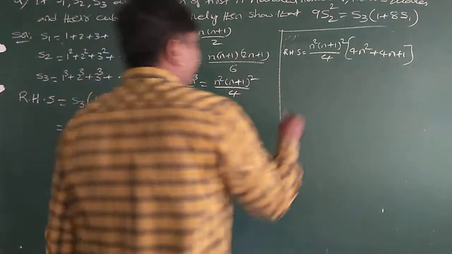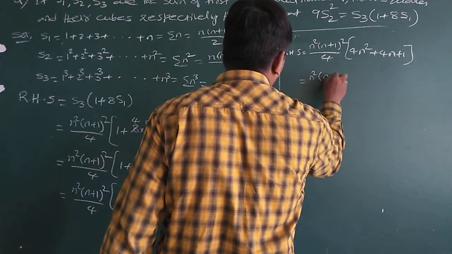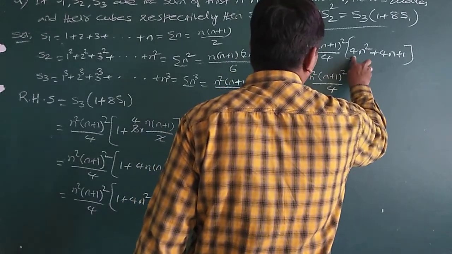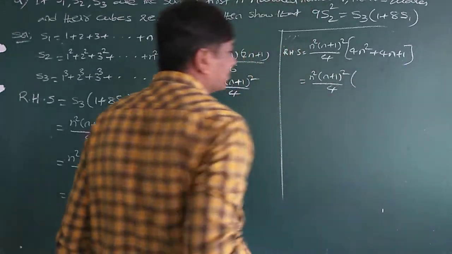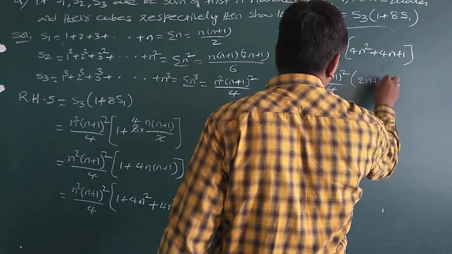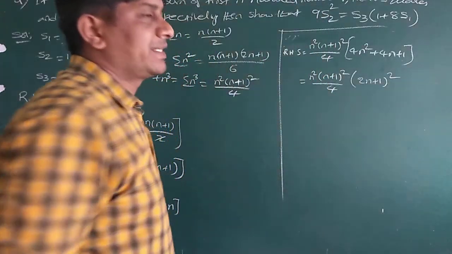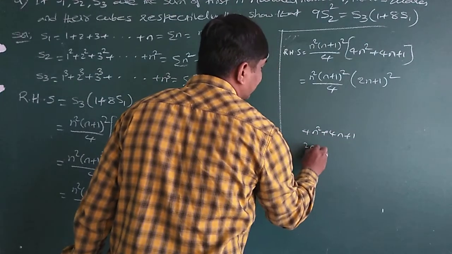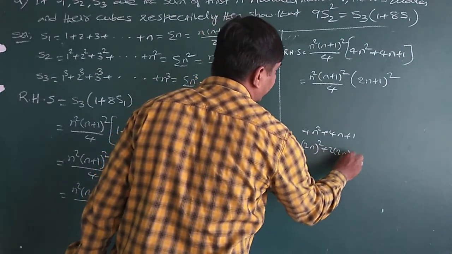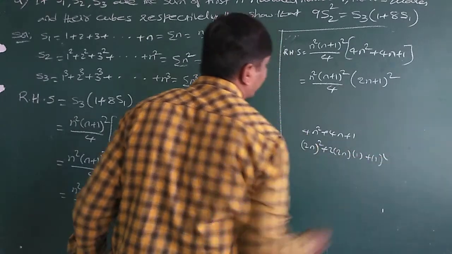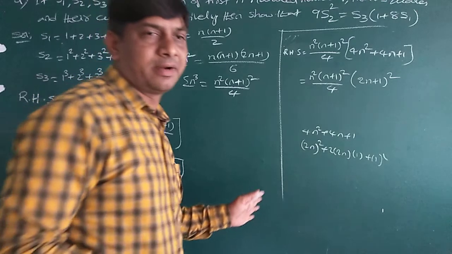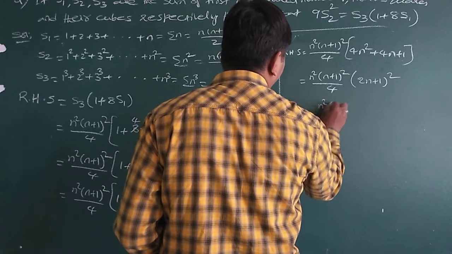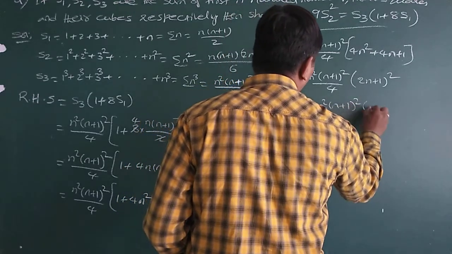Now this can be written as n square into n plus 1 whole square by 4 into 4n square plus 4n plus 1. This is in the a square plus 2ab plus b square form. That means this can be written as 2n plus 1 whole square, which is 2n whole square plus 2 into 2n into 1 plus 1 square, the a plus b whole square form. So this is equal to n square into n plus 1 whole square into 2n plus 1